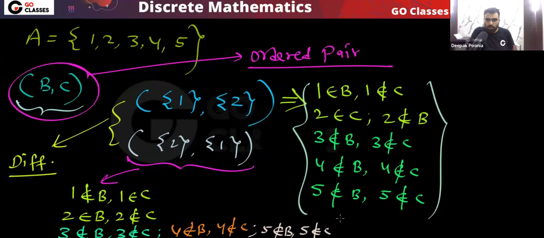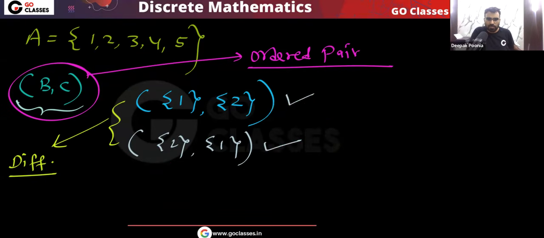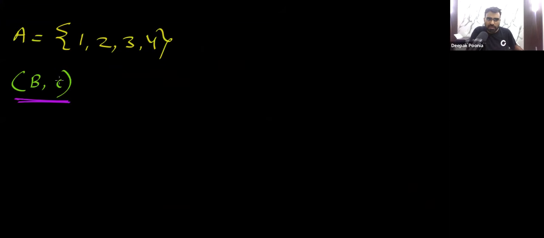I hope you understood the point that I am saying. I am saying that for every element we need to make a decision. Do you agree with me? Is this point clear? Let me know. This is a very simple point. Again, I am just explaining a very simple point. Let's assume this is the set A, and we want to create this ordered pair B comma C.